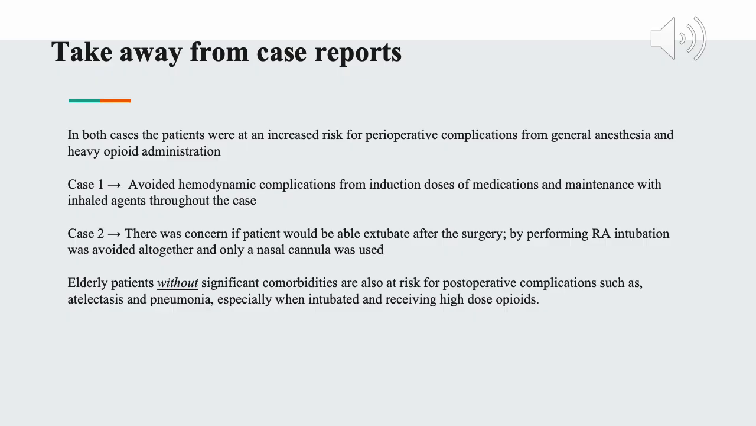And then just in general, elderly patients that don't have any significant comorbidities, they're still at an increased risk for post-op complications, such as atelectasis, pneumonia, especially when they are intubated and then receiving post-op medications like opioids. They already have decreased lung function, so they're at risk for hypoventilation with the opioids, with the reduced ambulation. So just by doing the regional blocks, they can avoid that as well.